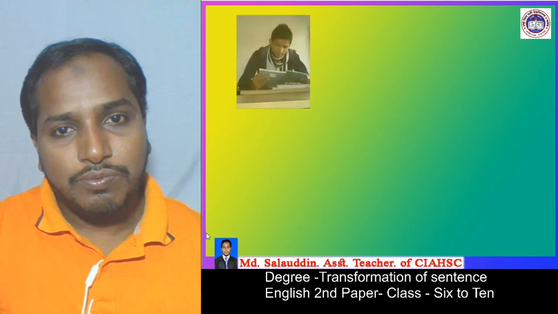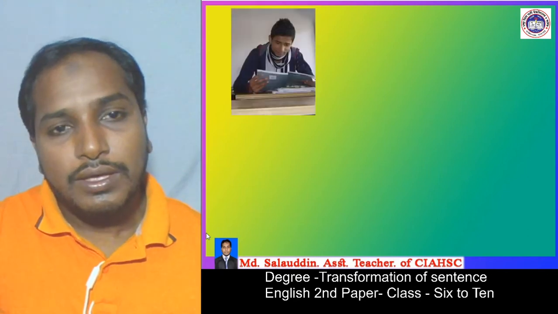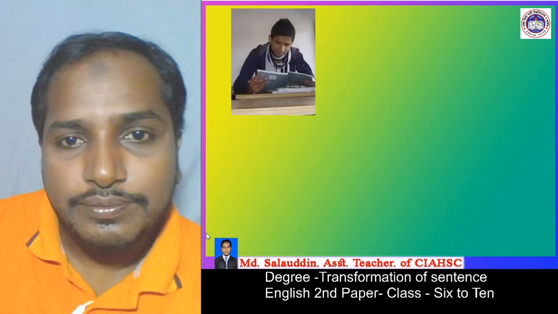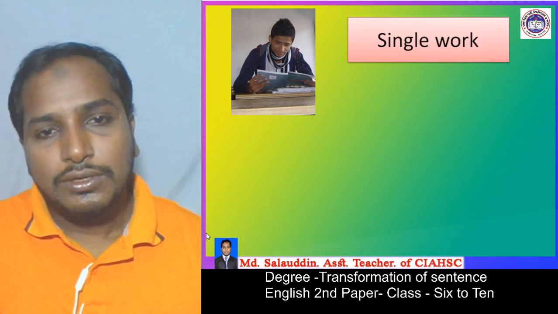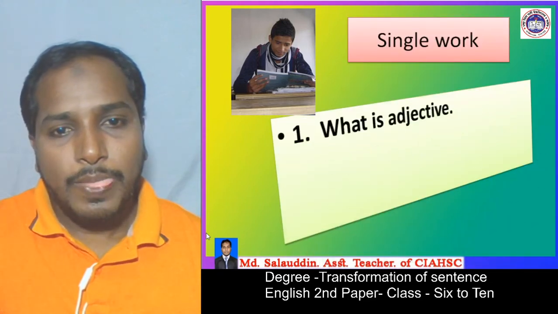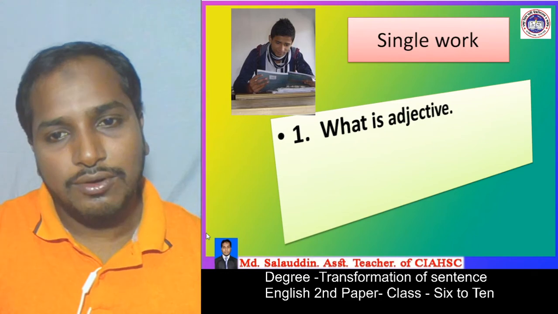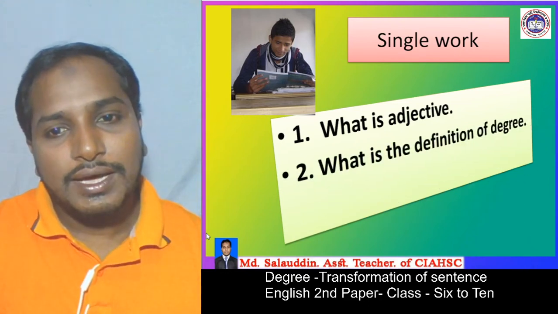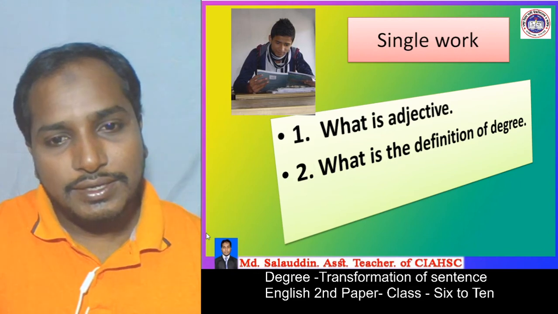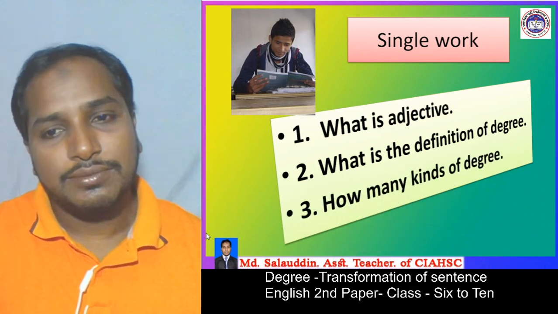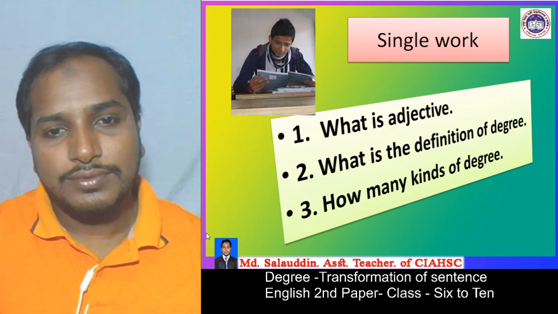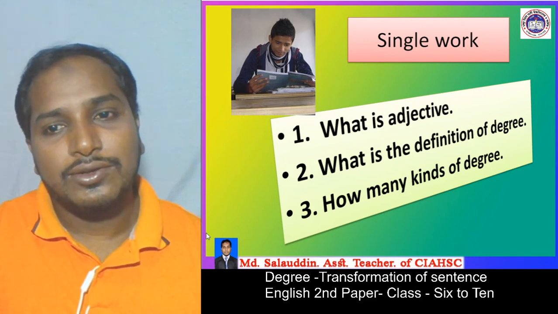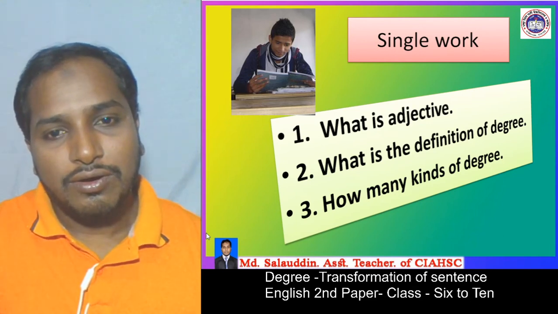positive. Sorry, I ask some questions of you. What is adjective? What is the definition of degree? How many kinds of degree? I hope you can easily write these answers.